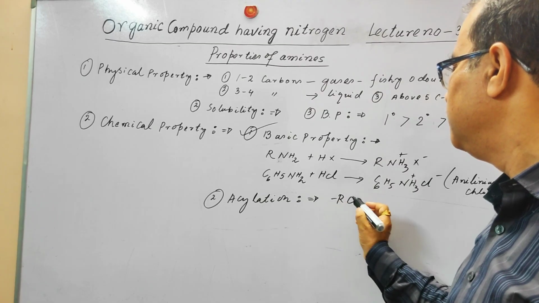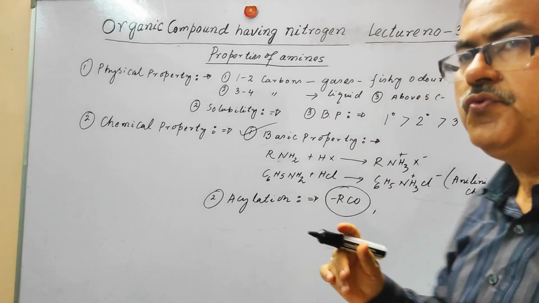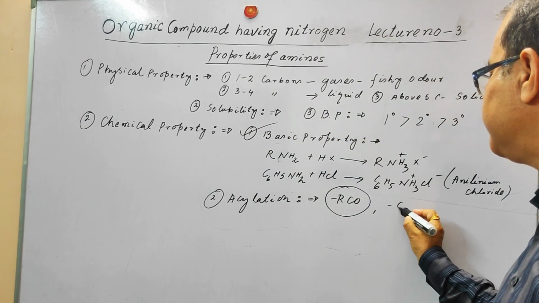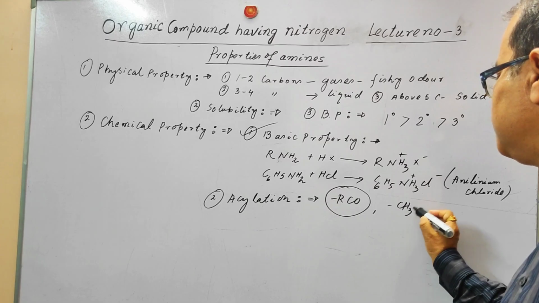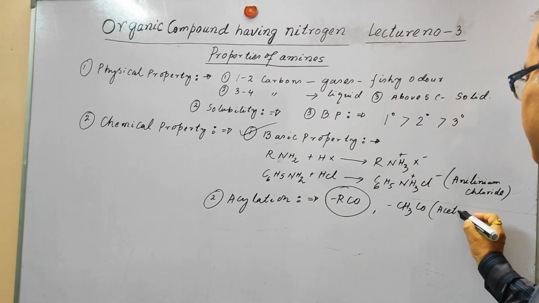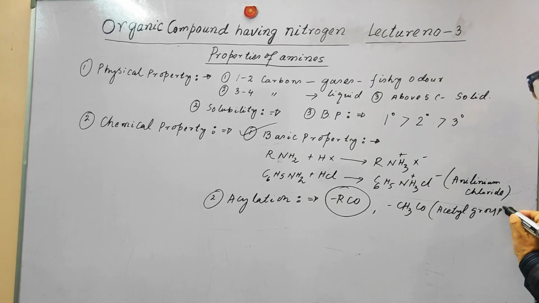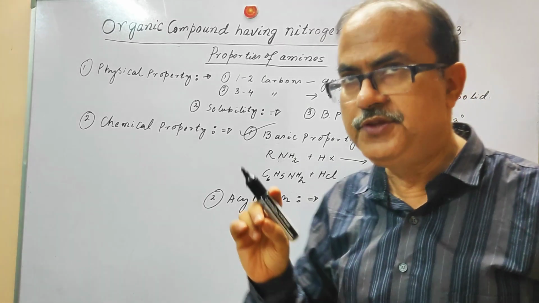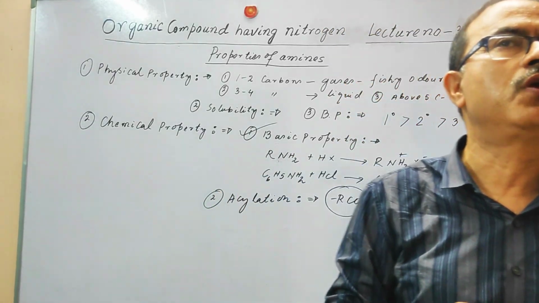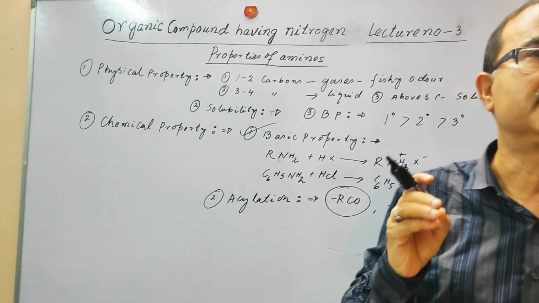And when we specify that the group is an acetyl group, the process of incorporating the acetyl group into the amine is called acetylation.